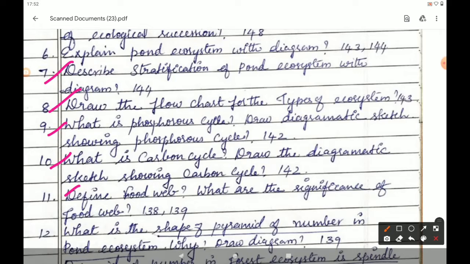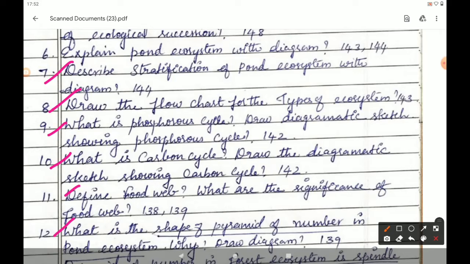The next question, 12th question. What is the shape of pyramid of number in pond ecosystem? Why? Draw diagram. Page number 139. Answer for this question is given in page number 139. Pyramid of number in pond ecosystem is upright. That is under the heading pyramid of number, second paragraph.